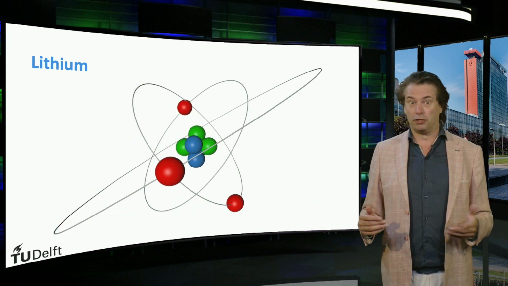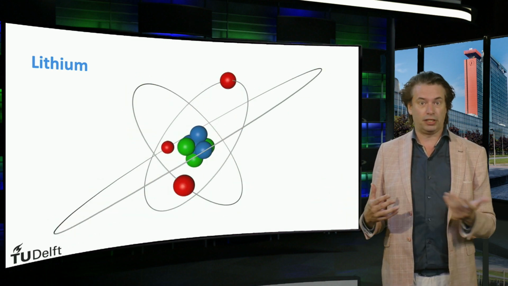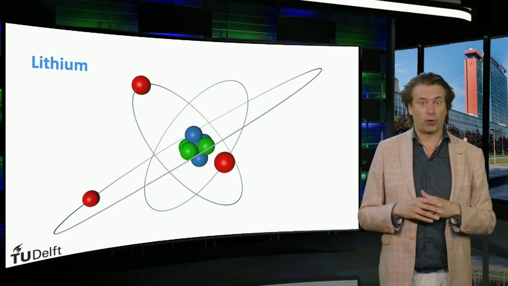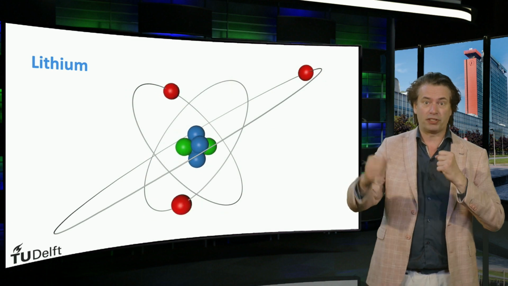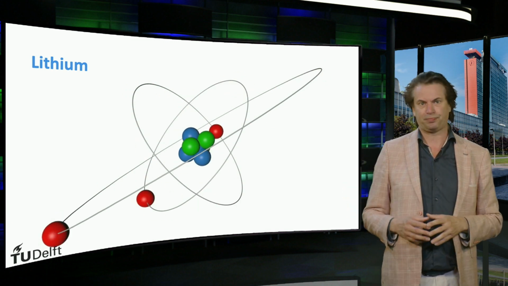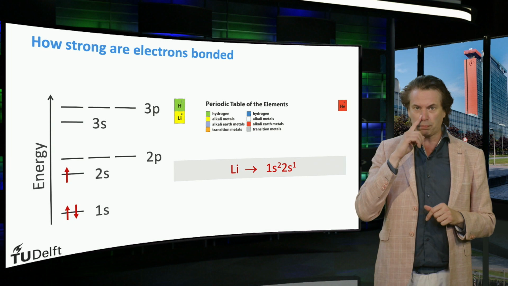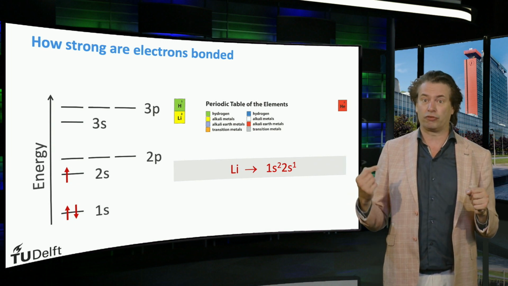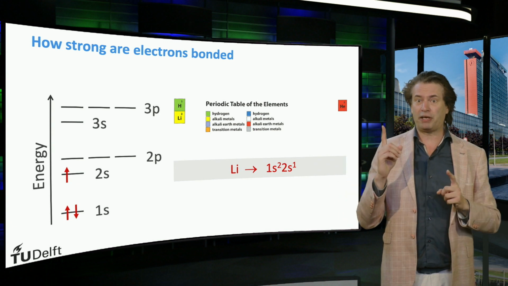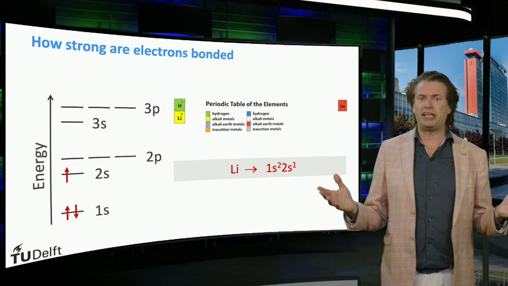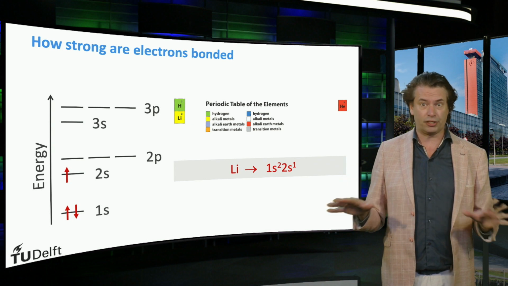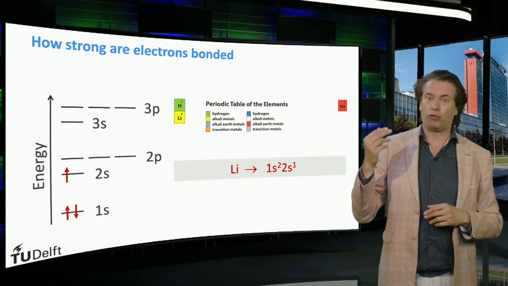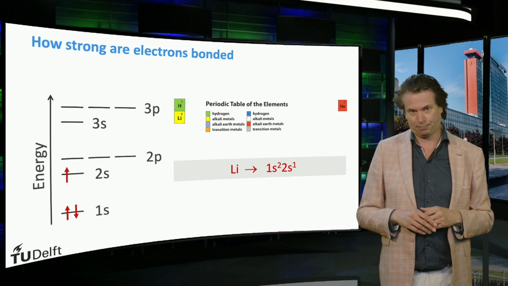If we now move to the next element in the periodic system, the lithium atom, the nucleus has besides 3 neutrons, 3 protons and 3 electrons in orbit around its nucleus. Following the Pauli exclusion principle, the third electron cannot join the 2 other electrons in the 1s ground state, because whether it has a spin up or down, it will always be identical to one of the other electrons in the ground state. As a result, the third electron will fill the next lowest state, which is the 2s state.